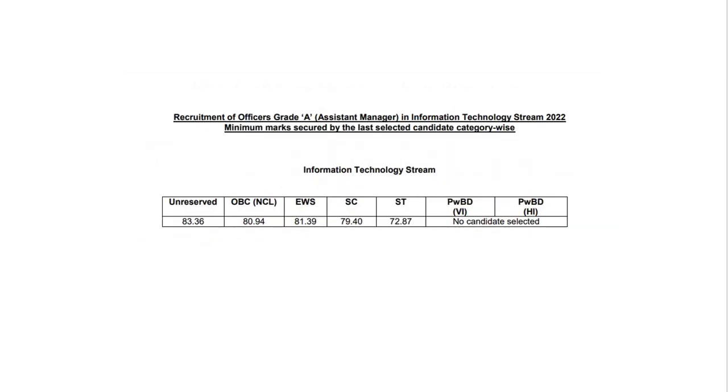Now the next data by SEBI is the IT stream minimum marks secured by the last selected candidate. You can see here what data you are going to have. You have 83.36 under the unreserved category. This is the score of the last selected candidate, who is going to sit in SEBI and serve the organization. So this is the data according to your category. You can just take a call.